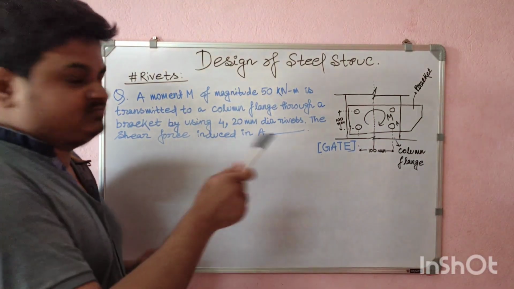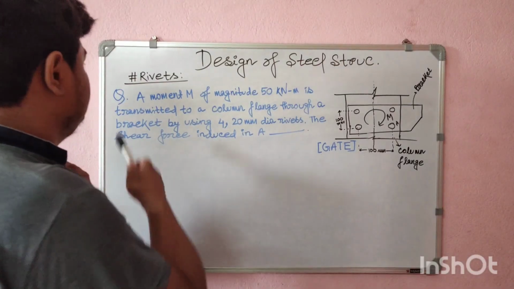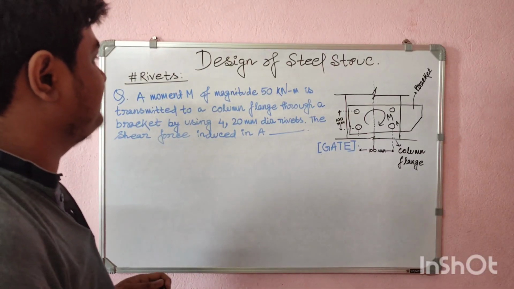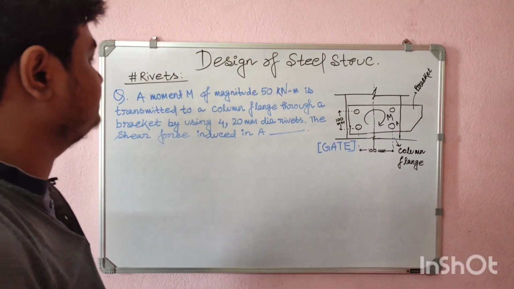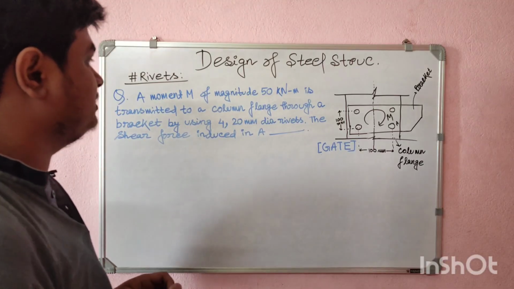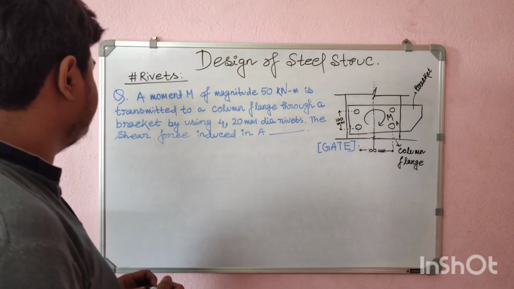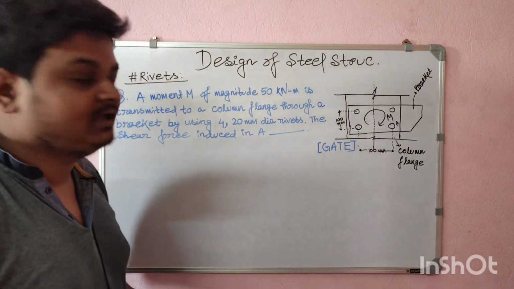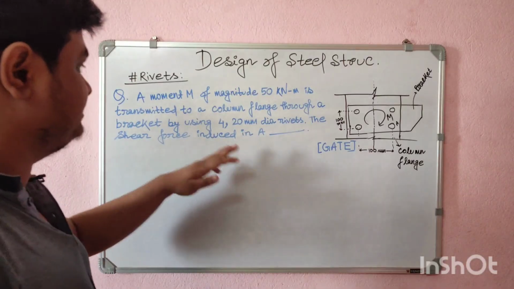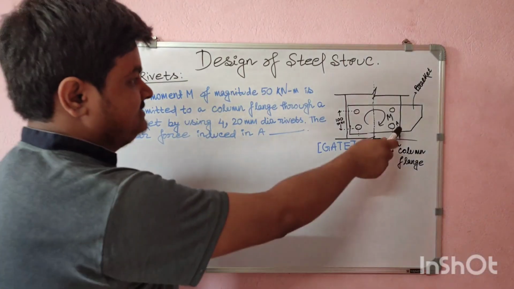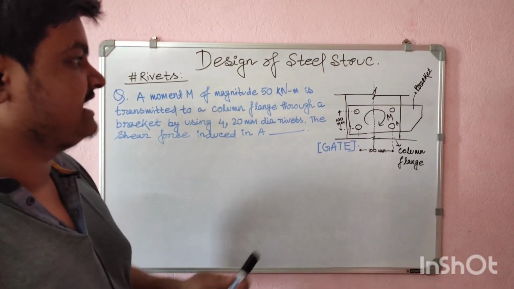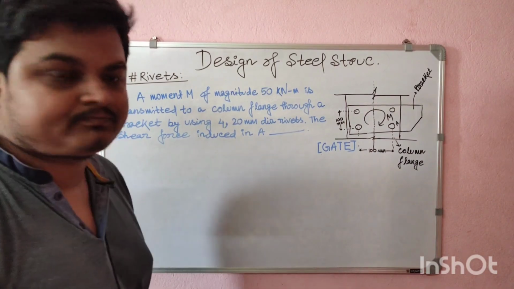So let's look at the next problem. A moment M of magnitude 50 kilonewton meter is transmitted to a column flange through a bracket by using 4 rivets of 20 mm diameter. The shear force induced in rivet A. Okay, so we have to find out the shear force acting on A.